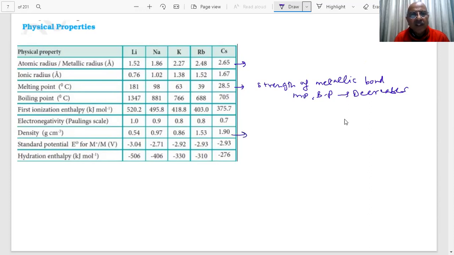Density, we have explained, the only exception is this one. But sodium, this is what we have explained, student. The density of potassium should be more, but it becomes less because the volume of the potassium becomes more.